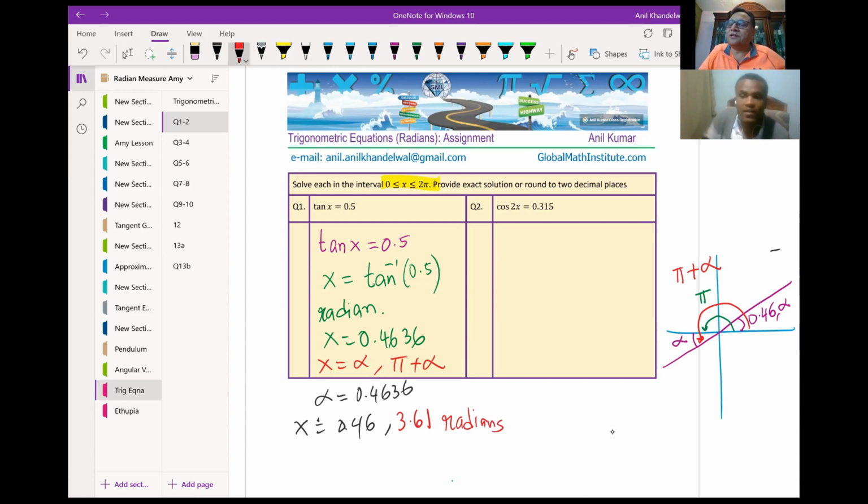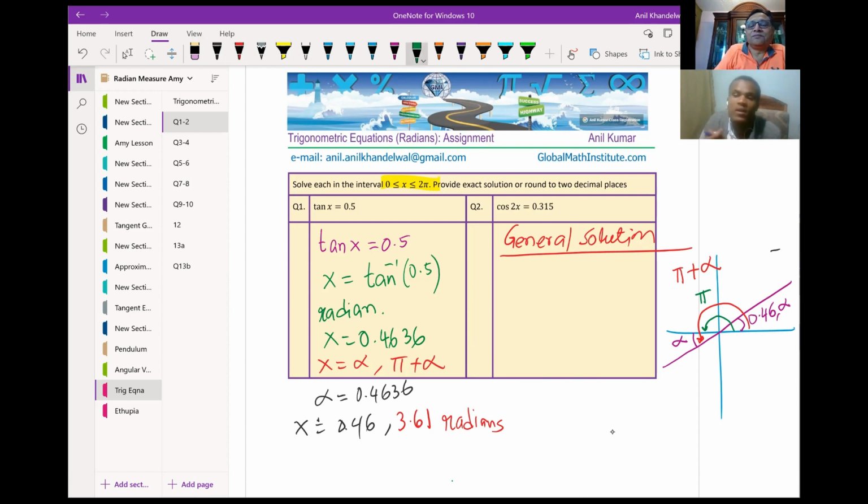How we got this answer, right? Okay. So first part we have done, and we have written the answer in the domain 0 to 2 pi. Now, let us talk about general solution. You are interested in knowing what could be the general solution. Now, for general solution, what is the period of tan?